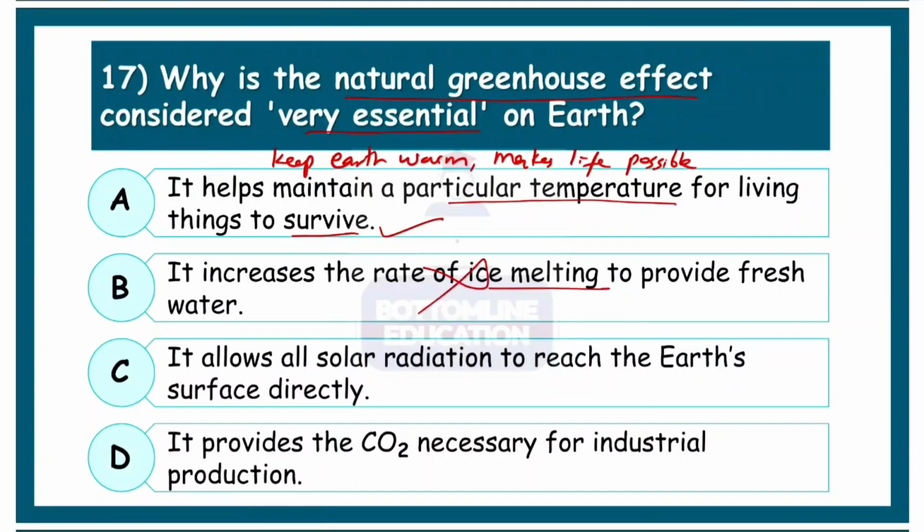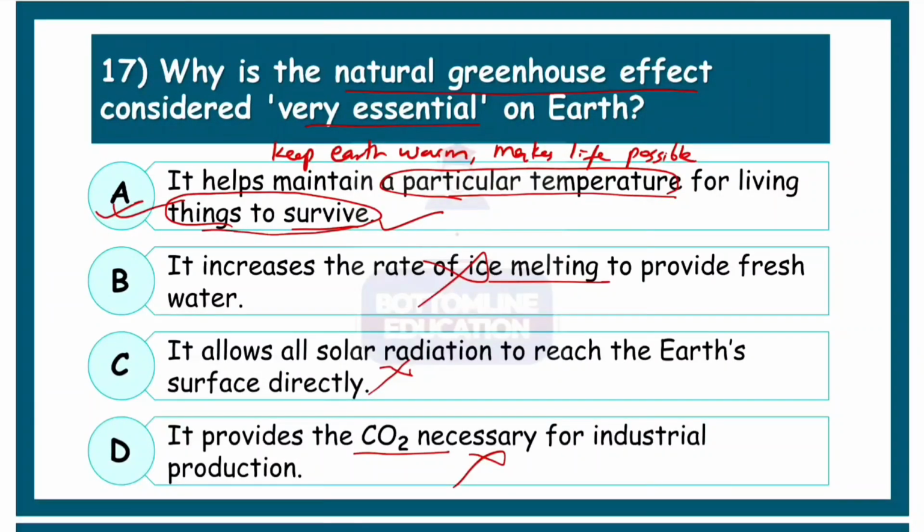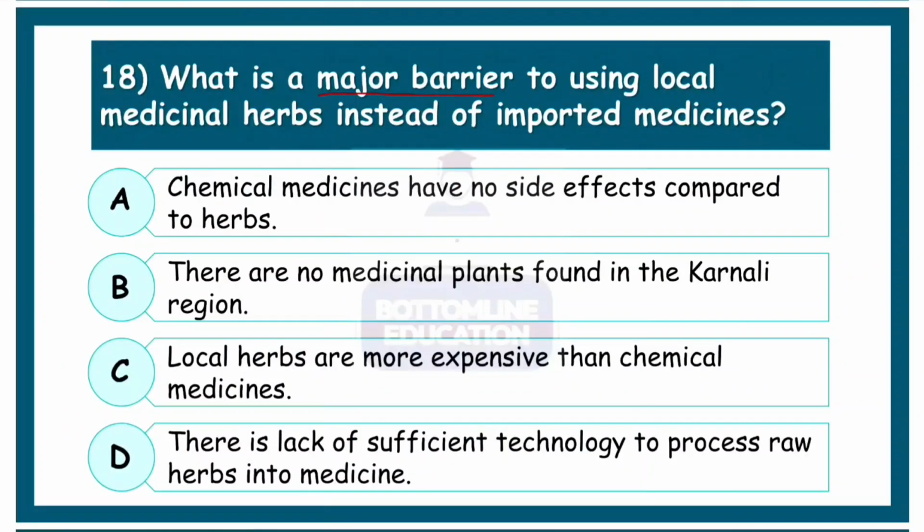It increases the rate of ice melting, no. It allows all solar radiation to reach the Earth's surface directly, not quite. It provides the carbon dioxide necessary, no. So the best option here is to maintain the particular temperature, to keep it warm, and for living beings to survive in a warm environment. Correct option A.